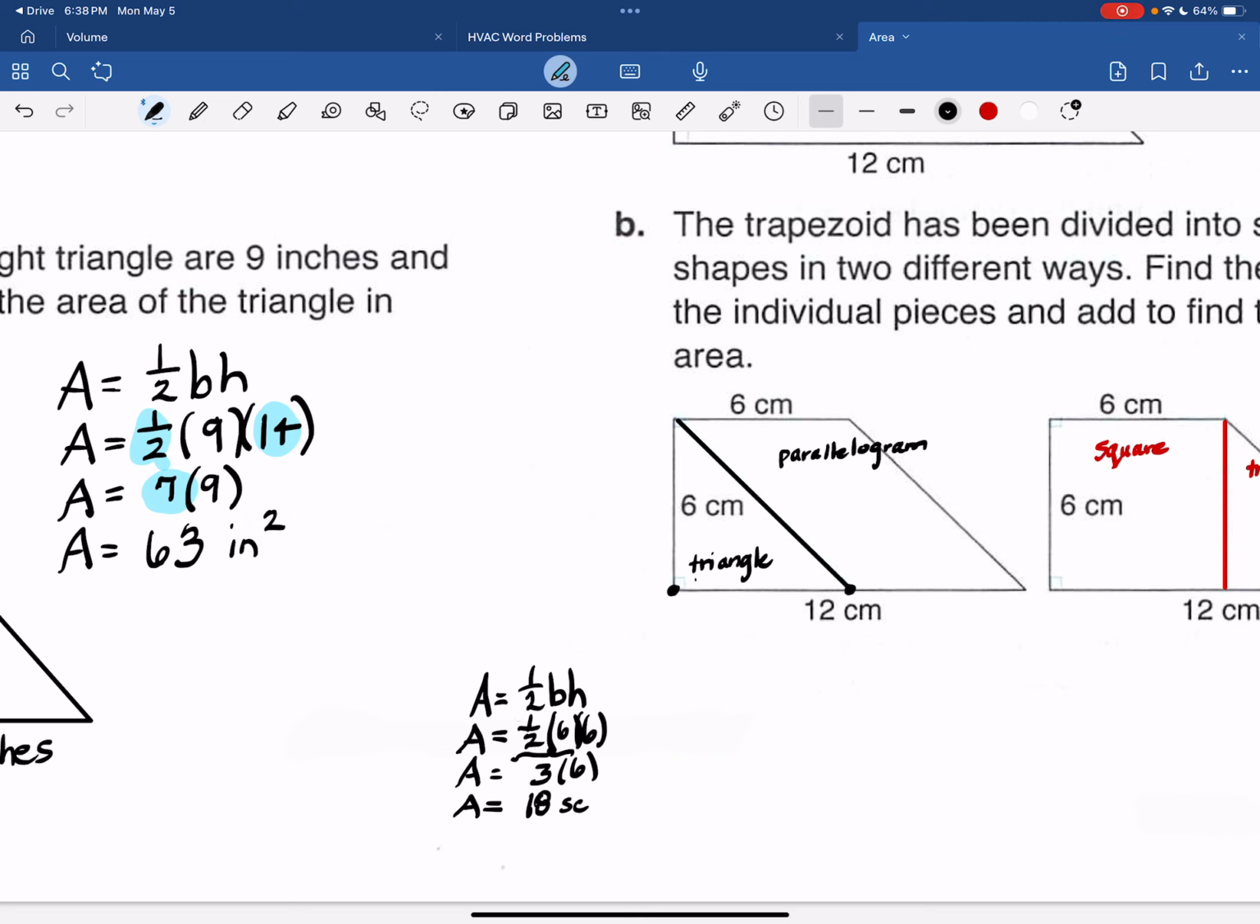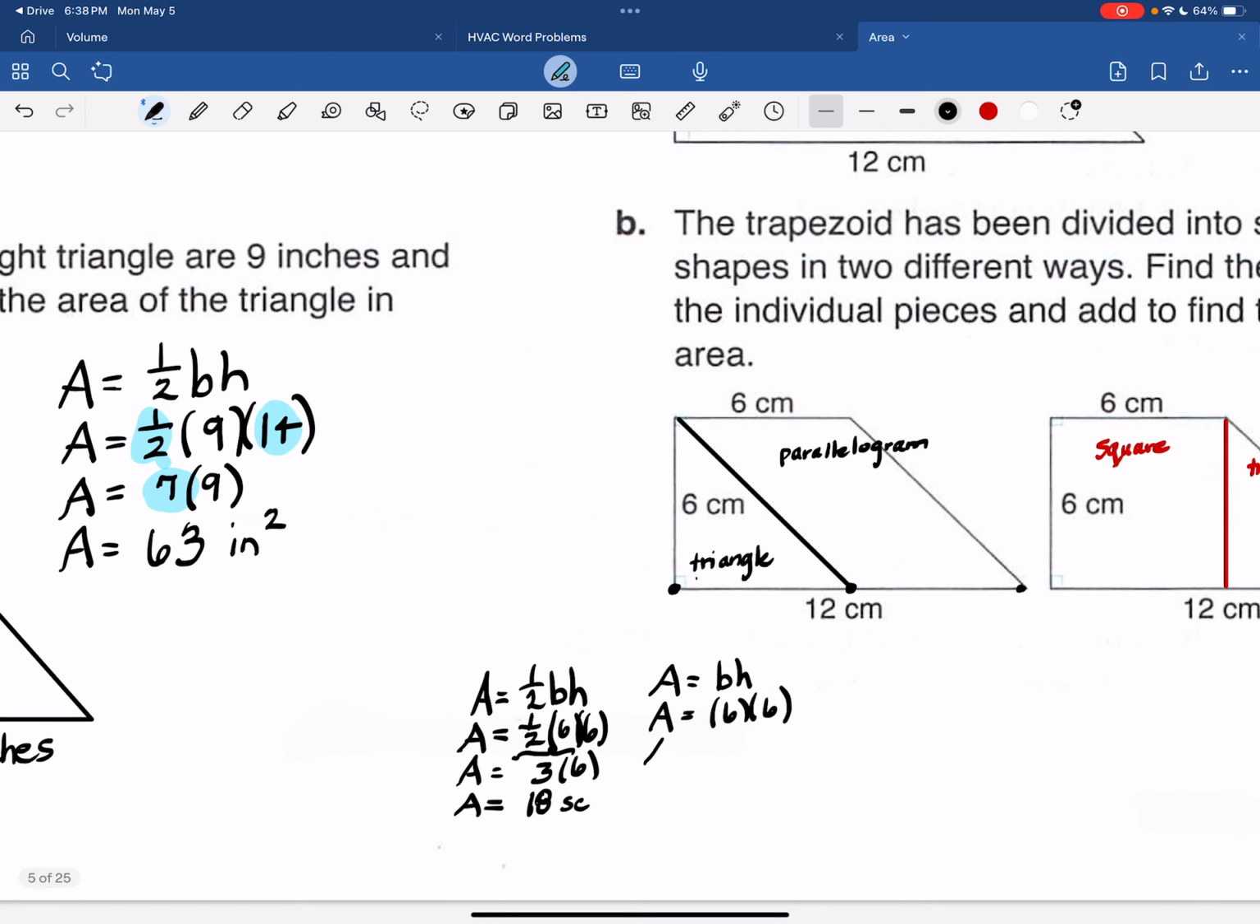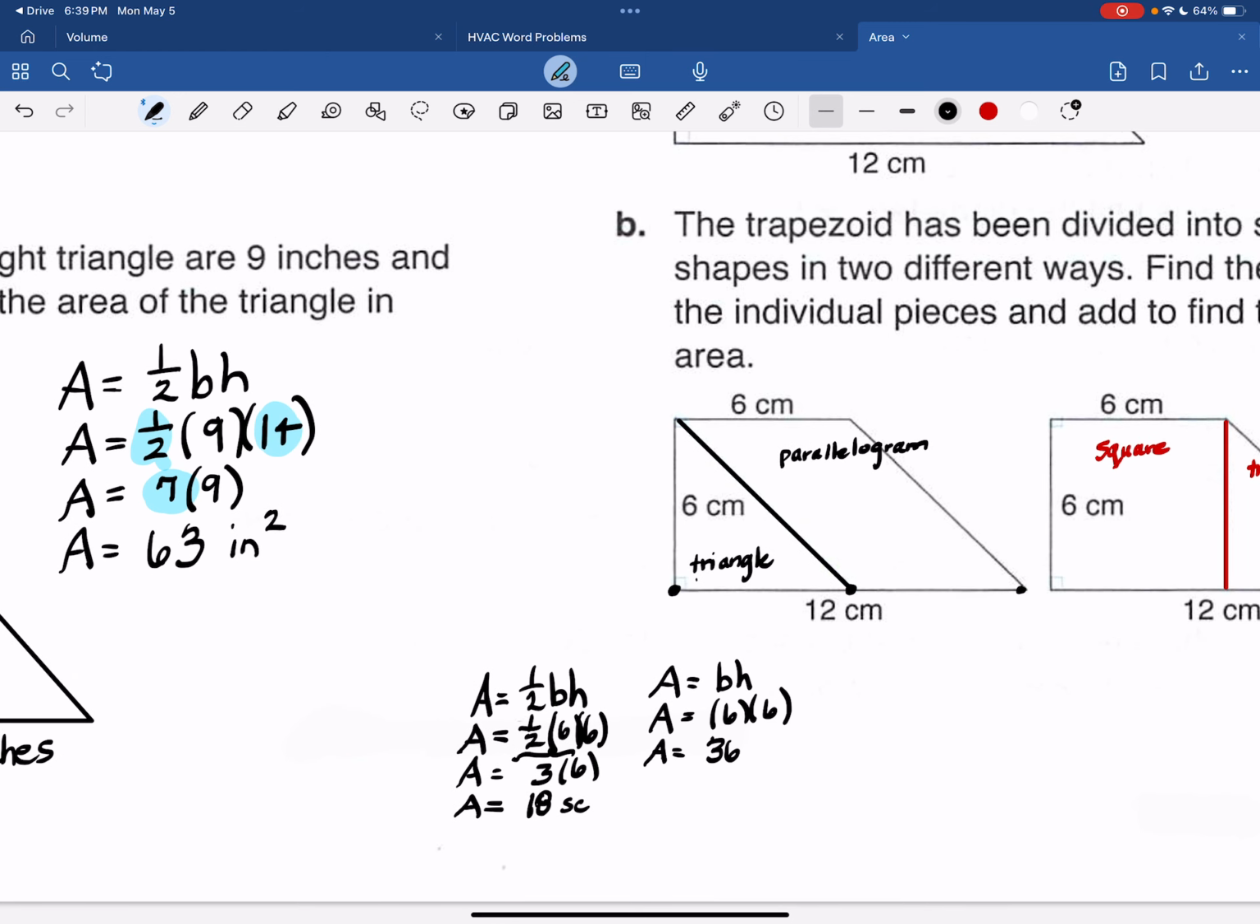And then right beside it is the parallelogram, that is base times height. So the base is 6, this 1/2 of 12 right there, times the height, which is also 6, and the area is going to be 36 square centimeters. And then you have to put those together. 18 plus 36 is, of course, 54 square centimeters. So that proves to be a true way to do this.